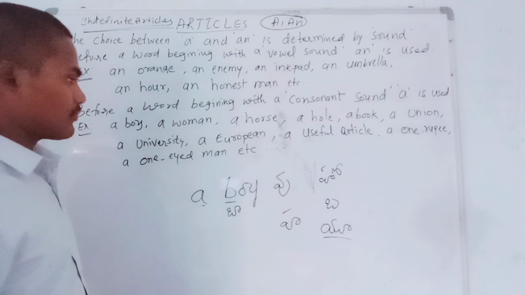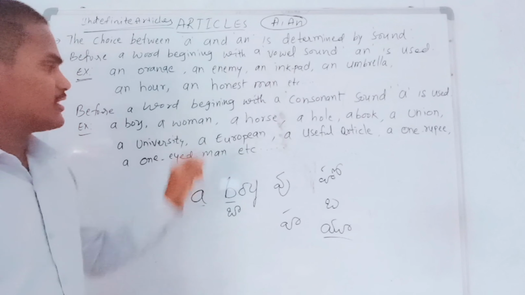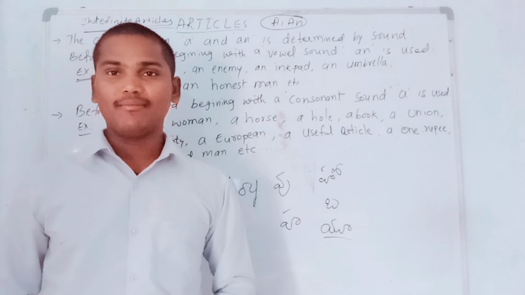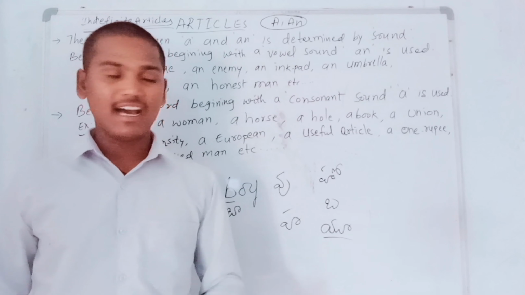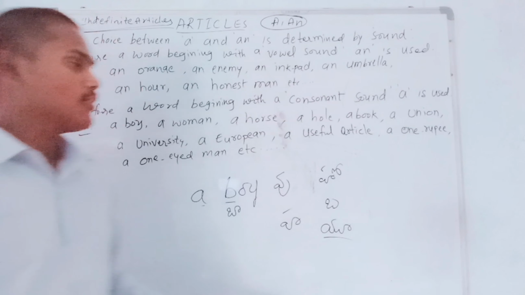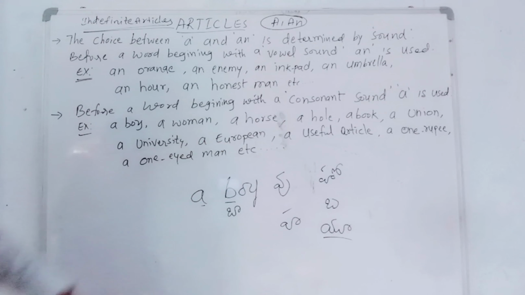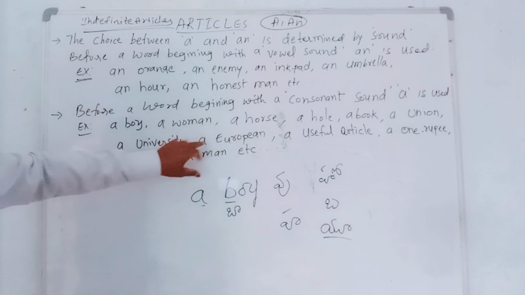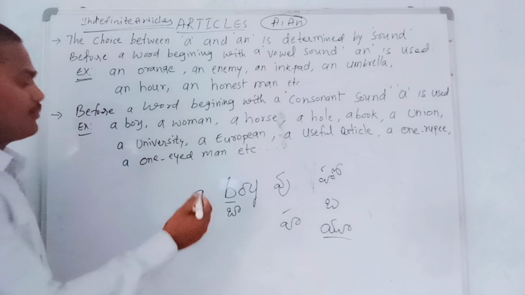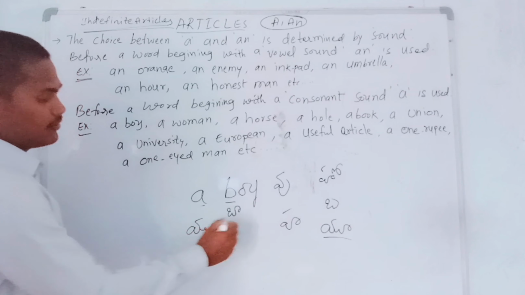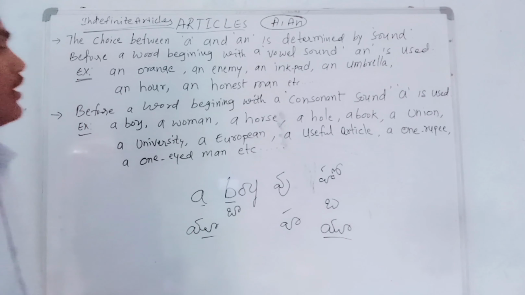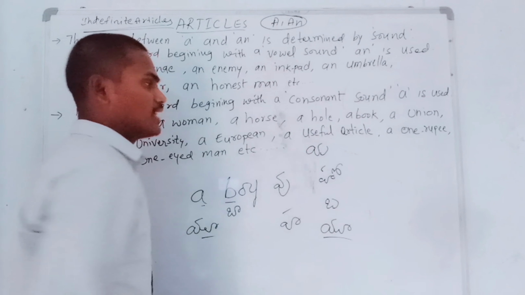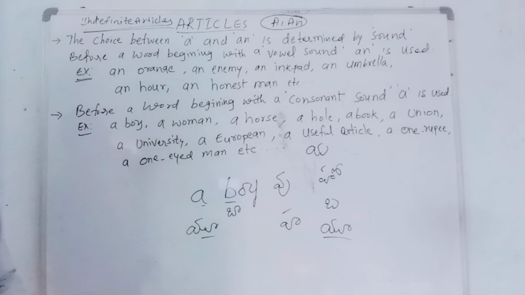Next, European. Here also the word started with E. E is also one of the vowels in the English alphabet. But are we considering that? No. We should not consider it. So that's why a. We use a before European because European means the sound is U. U means ya. Next, a useful article. In this also we are getting ya. That's why we use the article a before that.